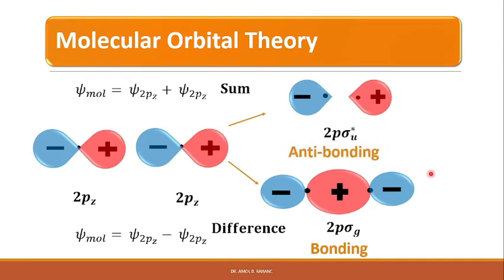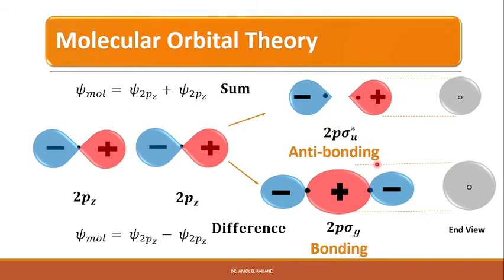The end view of both is the same, showing symmetry about the bond axis, and for this reason both these orbitals are referred to as sigma orbitals, and may be labeled 2p sigma g and 2p sigma u star. That means in the case of